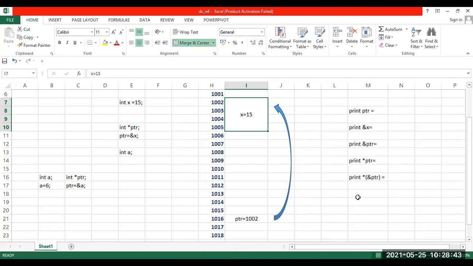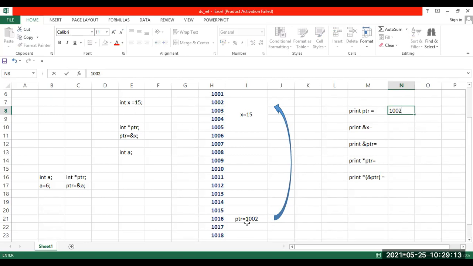Okay, if you have followed, you should be able to answer this. You will tell me these values. If I have to print the ptr value, what will it be equal to? 1002. Correct. Does anyone have any confusion here? How is it 1002? No, ma'am. Okay, just have a look here. That is why I have displayed it in terms of these memory locations and the picture. I am asking you to just print the value of ptr. What is the value of ptr? 1002.